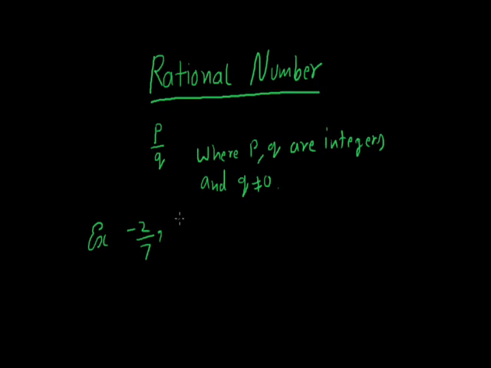Same way, 5/6 is also a rational number because 5 and 6 both are integers. Now 7 is also a rational number. Why? Because 7 can be written as 7/1, that is p by q form again. Same way, 0 is also a rational number because 0 can be written as 0/1. -2 is also a rational number because -2 can be written as -2/1. So all these are rational numbers.